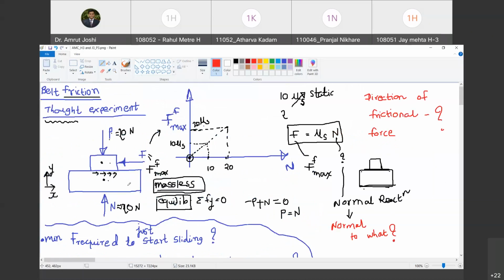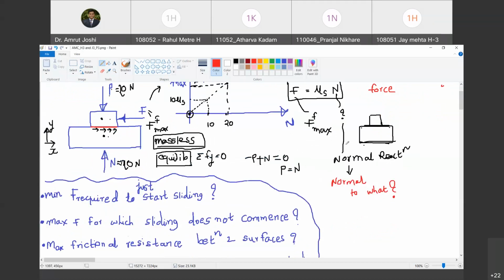On which the block is sliding, is it? Yes, sir. So the block is sliding along this surface. So I'm interested only in the reaction offered normal to this. Do you agree with me? Yes. Okay, so we understood normal to what.